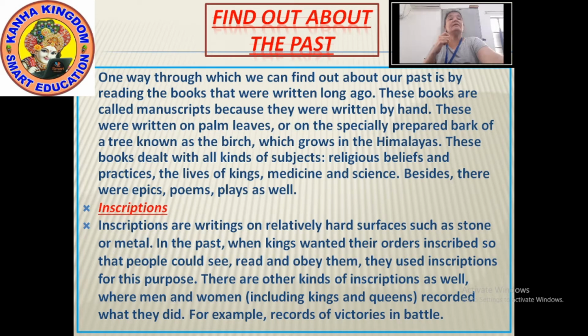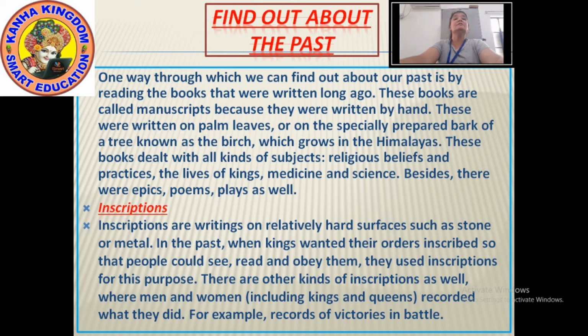They were written specially on the bark of a tree known as birch, B-I-R-C-H. This birch is found in the Himalayas.